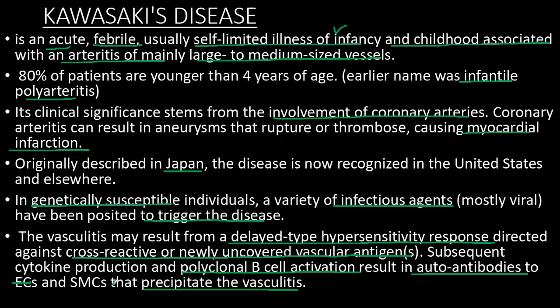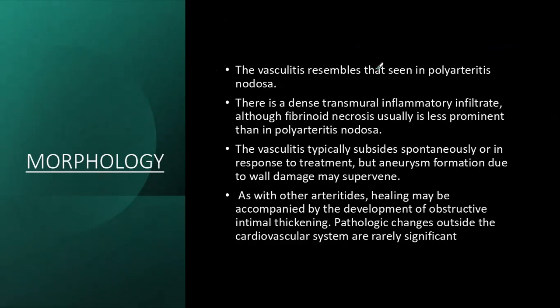Now, its morphology resembles polyarteritis nodosa. So there will be that necrotizing inflammation and dense transmural inflammatory infiltrate, but the fibrinoid necrosis is less prominent than that seen in polyarteritis nodosa. The vasculitis typically subsides spontaneously or in response to treatment. I'll be telling you what you use to treat. But that vasculitis may lead to vessel wall weakening, and that can predispose to aneurysm formation.